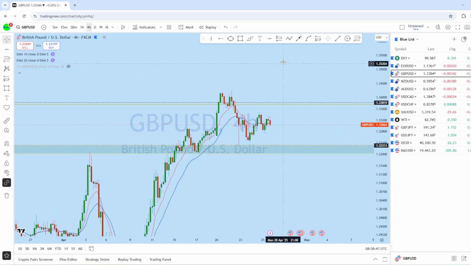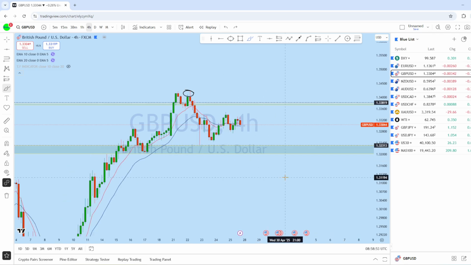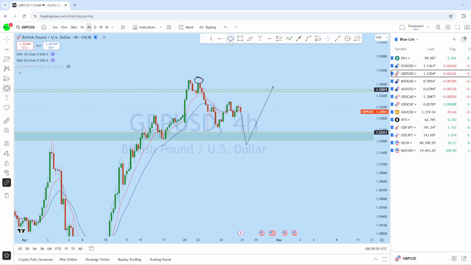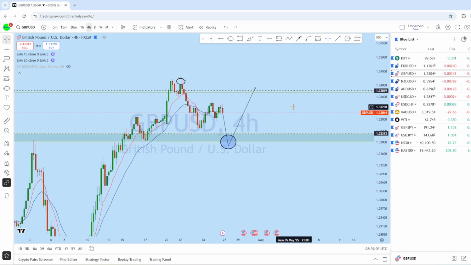Looking at the 4-hour chart here on British pound US dollar, we can see that in this lower time frame the market has a local bearish trend, expecting the market to break below further to grab liquidity and then to return back again to create a new higher high. This could be the wave for the upcoming week on GBPUSD, as with euro dollar and the mirror of DXY.